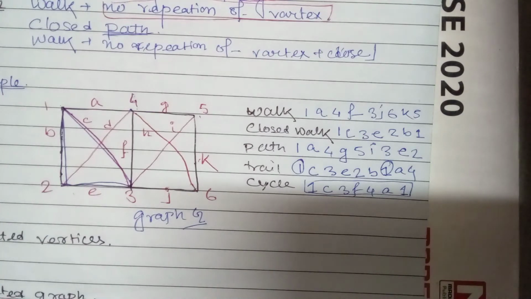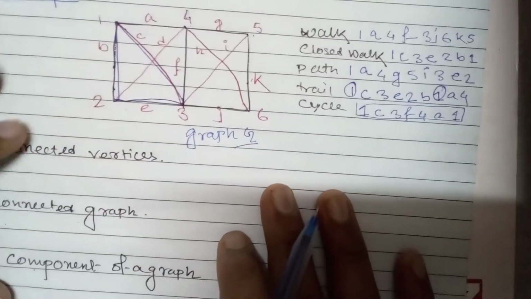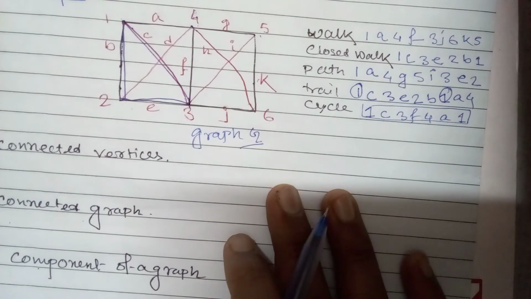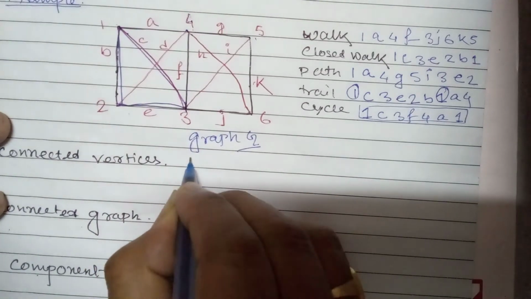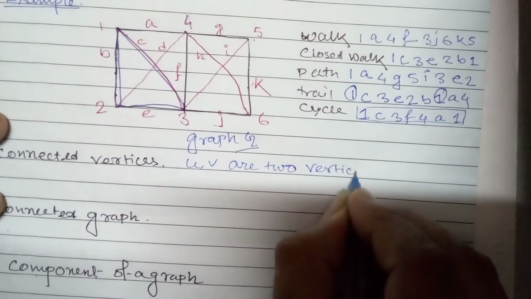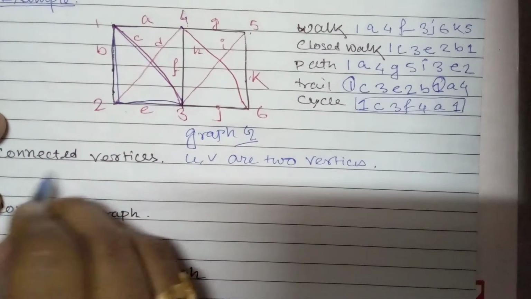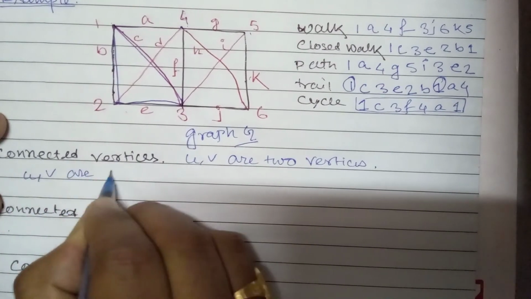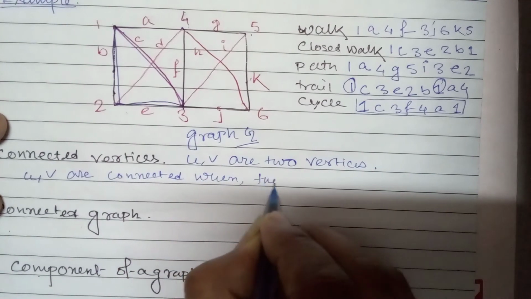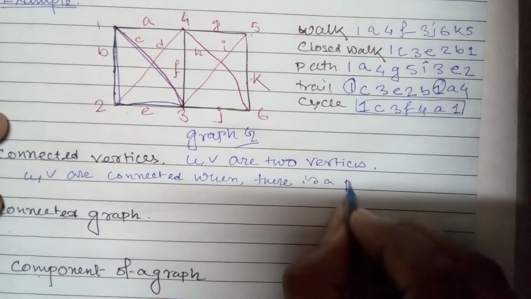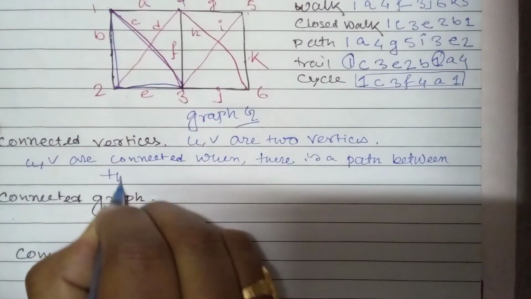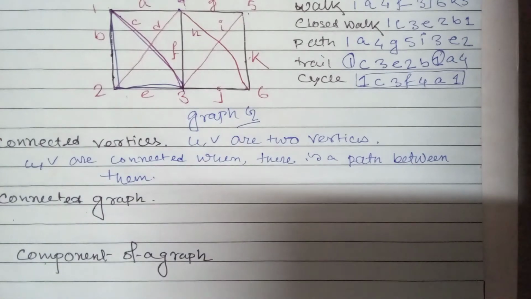Next, we are going to a very important topic, that is connected vertices. When we say two vertices are connected, let's say U and V are two vertices, we can say U and V are connected when there is a path between them. This is the definition of connected vertices.